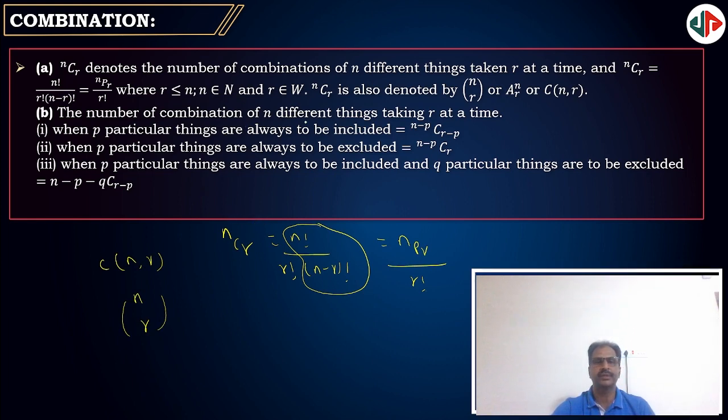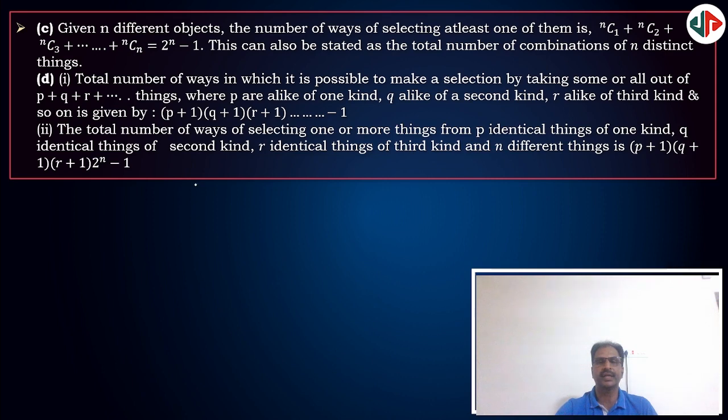It's the number of combinations of n different things taken r at a time when p particular things are always to be included: n minus p C r minus p. When p particular things are always excluded: n minus p C r. When selecting at least one, the selection of 0 will not be there. That is, it starts with nC1, nC2, nC3, and so on, up to nCn, which is 2 power n minus 1. This can also be called the total number of combinations of n distinct things by taking one or more.